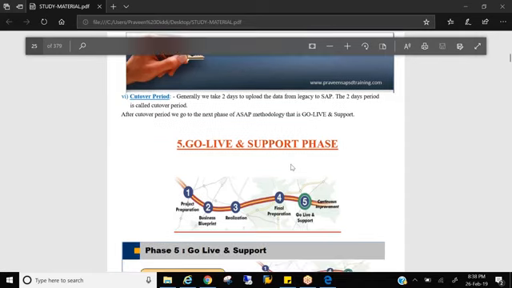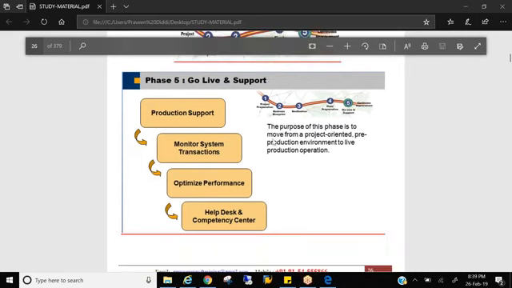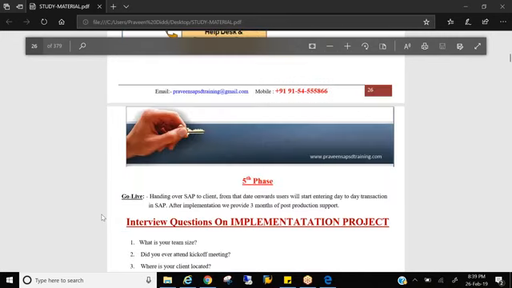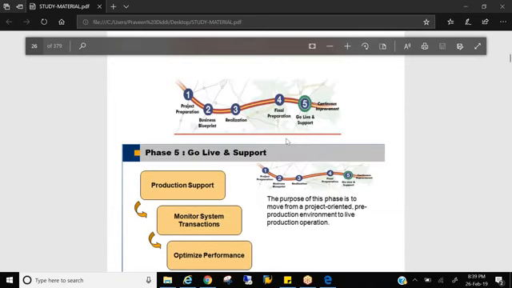So the purpose of this phase is to move from a project-oriented to a post-production environment. We set up a production help desk, and we closely monitor all the transactions and any issues in them. We optimize the performance and make sure everything is going well. If customers are not able to understand how to create some transaction, we train them again. All these activities we do in the go live phase. So this is what we do as a consultant in a complete new implementation, as an SD consultant, your role in the new implementation.